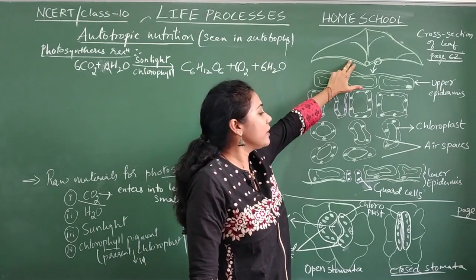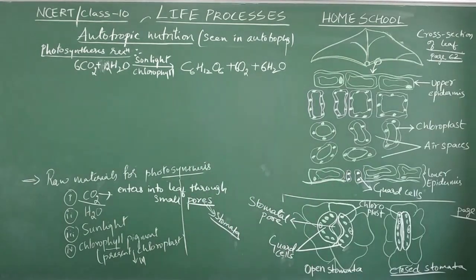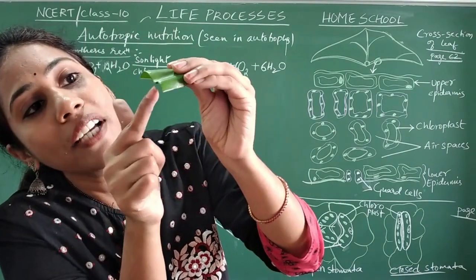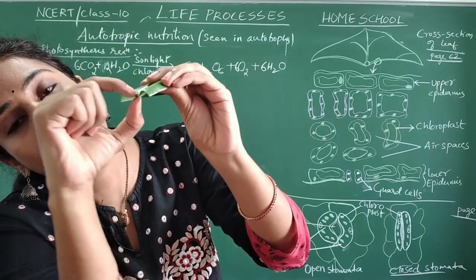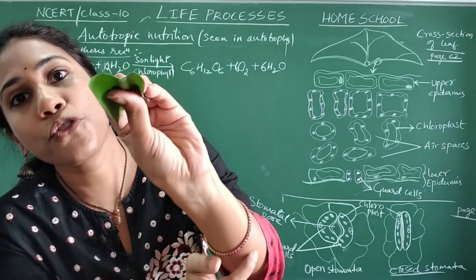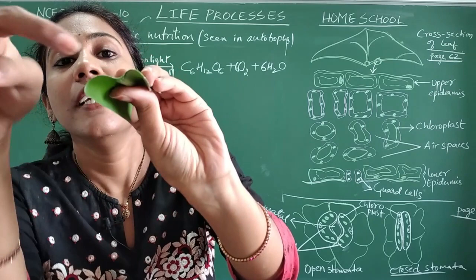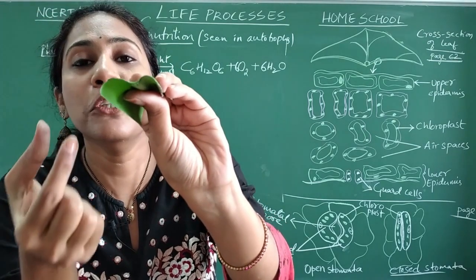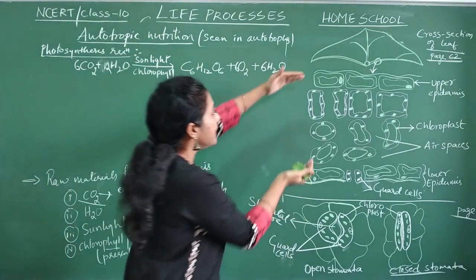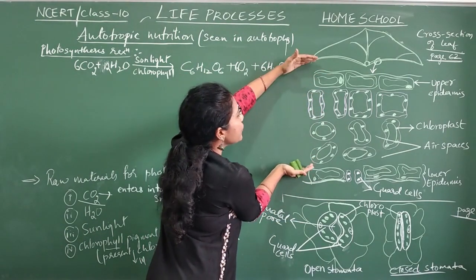See, this is a leaf. We have cut the leaf and you will have a certain cross section, isn't it? Say for example, I have got a leaf for you. I have cut the leaf and you can see some width, this much thickness. This area I am seeing under a microscope. This is what we call the cross section of a leaf. If I look into the microscope, this is how this small area looks.